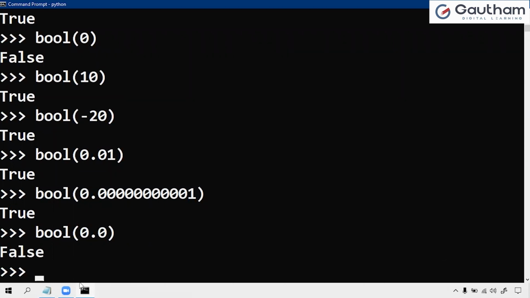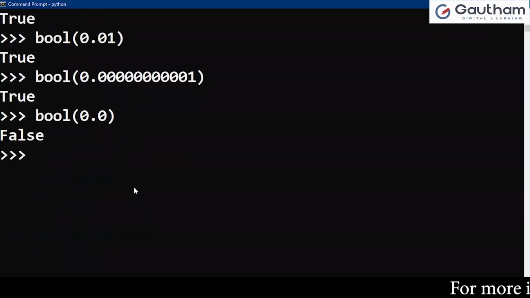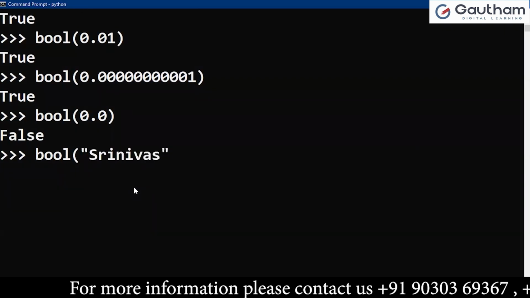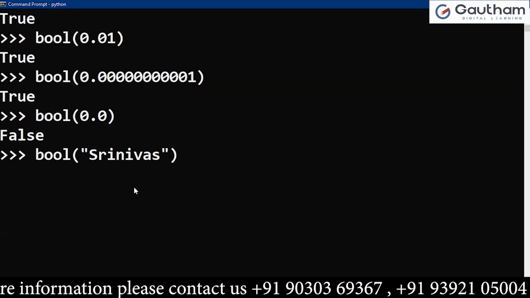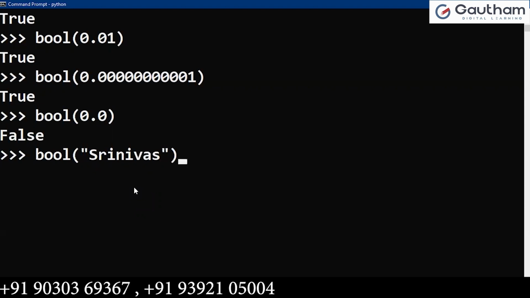And one more condition here: not only 0, if it is an empty string, then also it is false. Either 0 or empty string, it returns false. Otherwise, it is true. Boolean of, I'm taking 'Srinivas'. Srinivas is not an empty string, right? So it returns true.